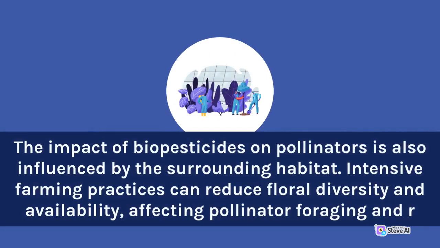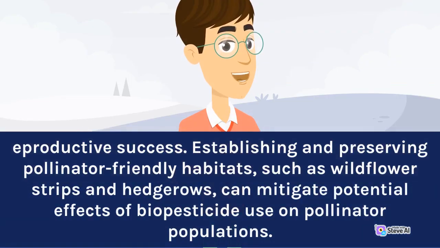The impact of biopesticides on pollinators is also influenced by the surrounding habitat. Intensive farming practices can reduce floral diversity and availability, affecting pollinator foraging and reproductive success. Establishing and preserving pollinator-friendly habitats, such as wildflower strips and hedgerows, can mitigate potential effects of biopesticide use on pollinator populations.